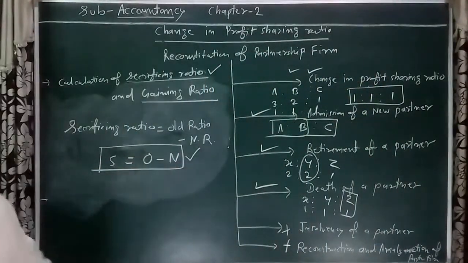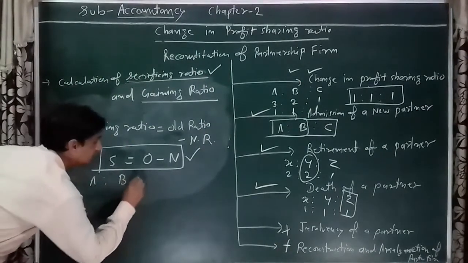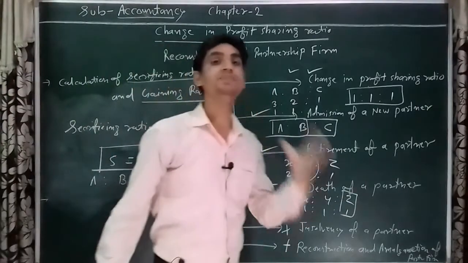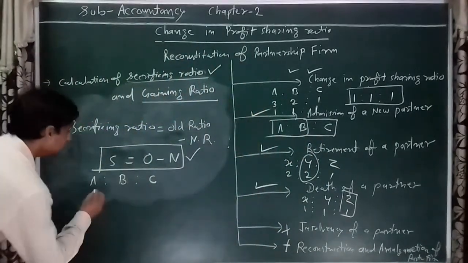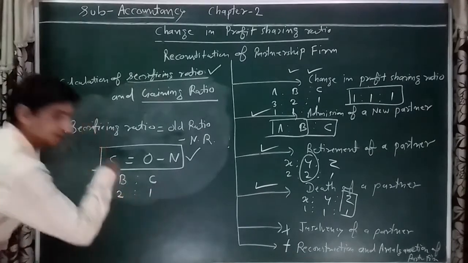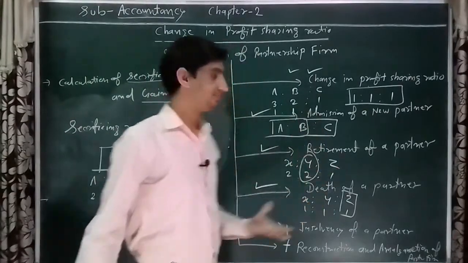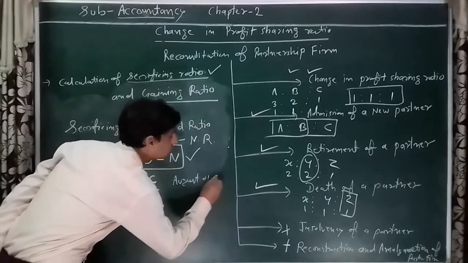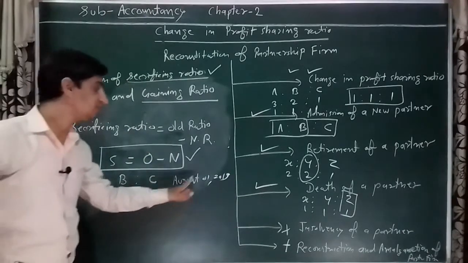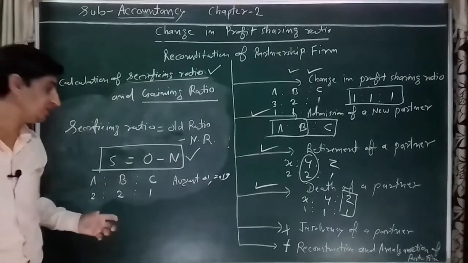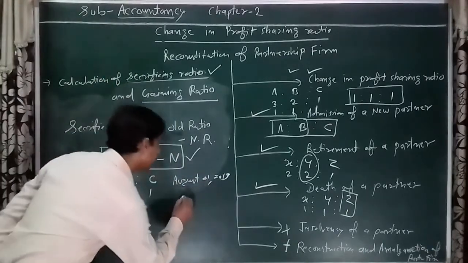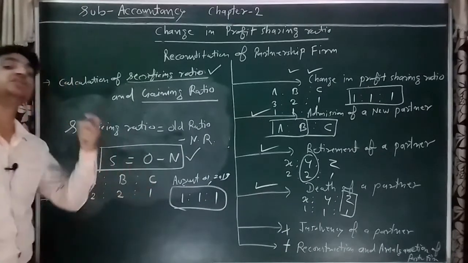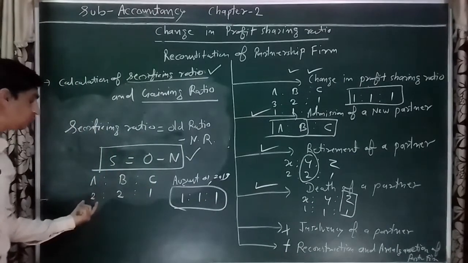For example, A, B and C are 3 partners in a firm sharing profits and losses in 2:2:1.